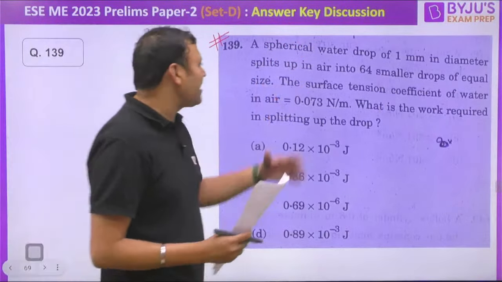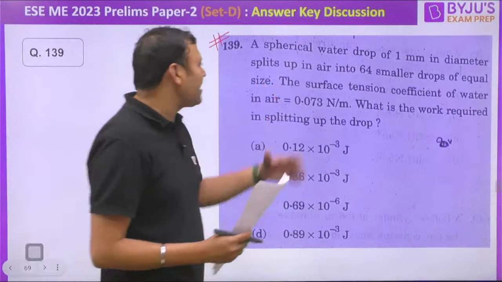A spherical water drop of 1 mm diameter splits up in air into 64 smaller drops of equal size. The surface tension is 0.073. What will be the work required in splitting the drop? The question will be solved in 3 steps. First is volume of the bigger drop is equal to the total volume of the smaller drops.